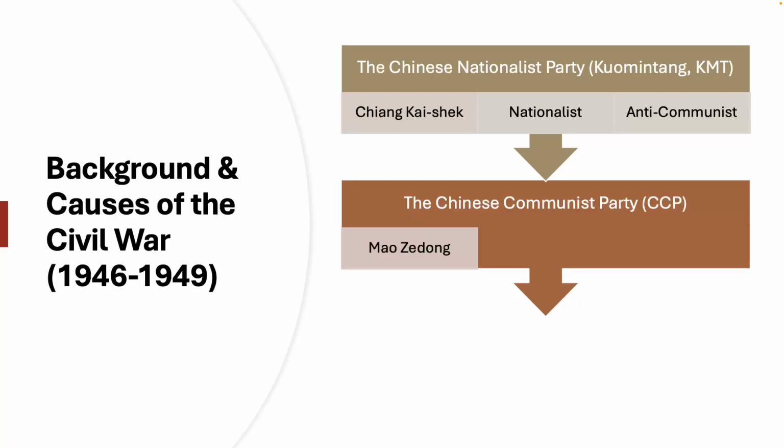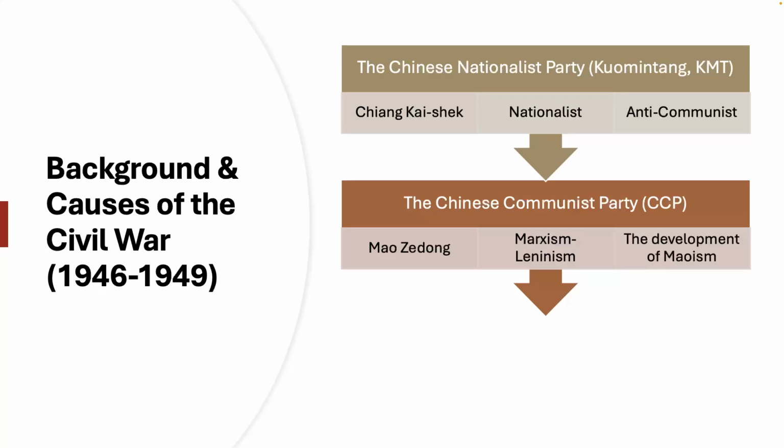Mao, who of course we're going to become very familiar with over the course of our series of lessons. Its ideology was a mixture of Marxism, Leninism that would ultimately develop later into the idea of Maoism, an individual, distinct type of Marxist and socialist ideology that's centered around the teachings of Mao. Now, the CCP's main support came from the rural peasantry, who were often quite disillusioned with the KMT's corruption and the failure to address their needs. The communists' policies of land reforms were especially appealing to the rural population.